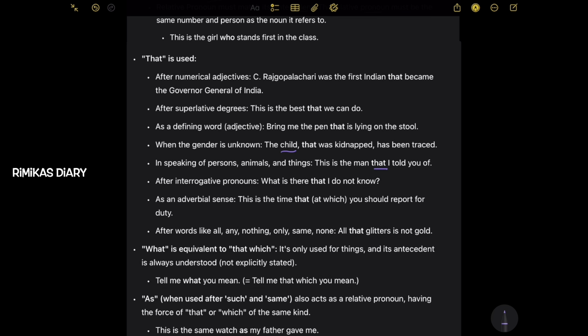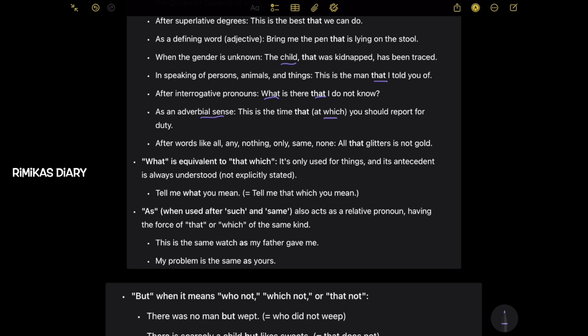After interrogative pronouns: what is there that I do not know? In an adverbial sense: this is the time that you should report for duty, so at which. After words like all, any, nothing, only, same, none: all that glitters is not gold.